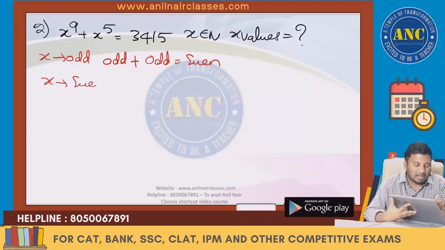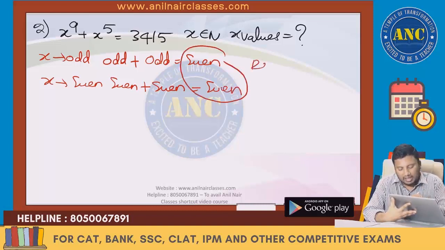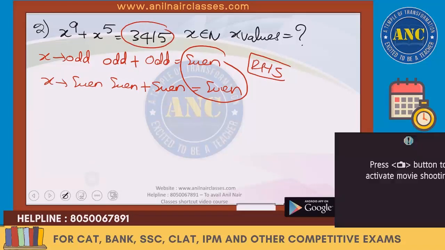If x is an even number, an even power of any even number is even, and even plus even is an even number. The right hand side is an even number, but according to the question, the right hand side is an odd number. So the answer is no value of x. No value of x exists.